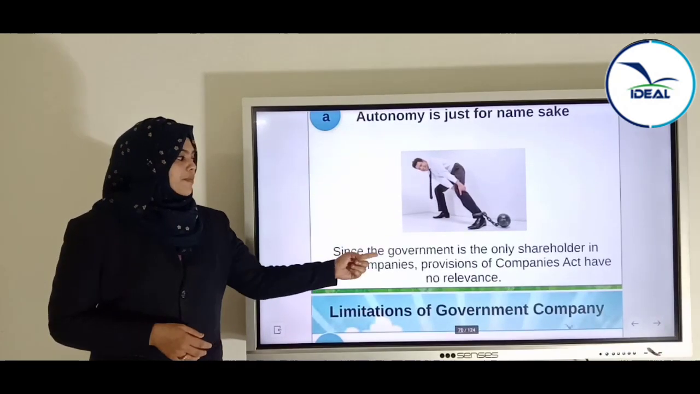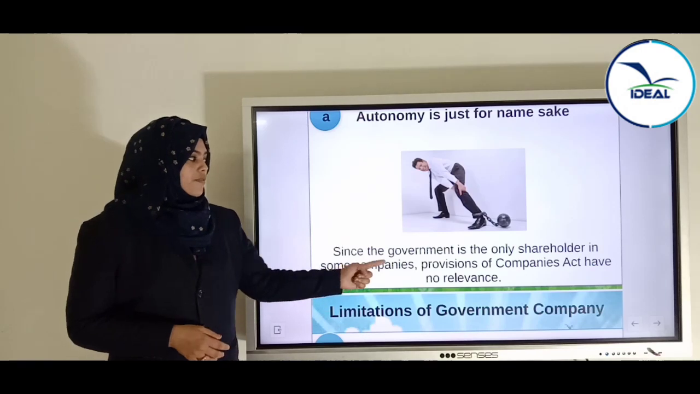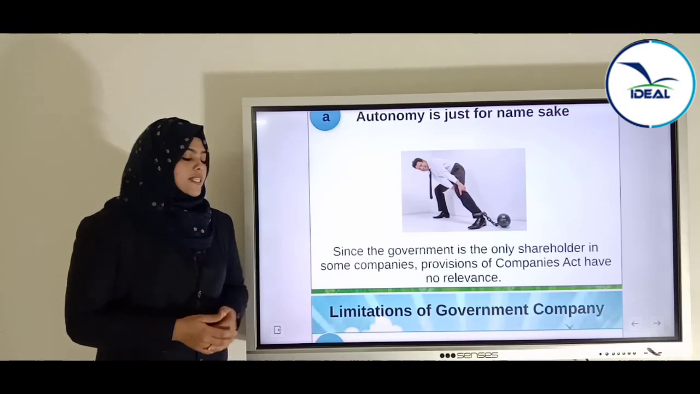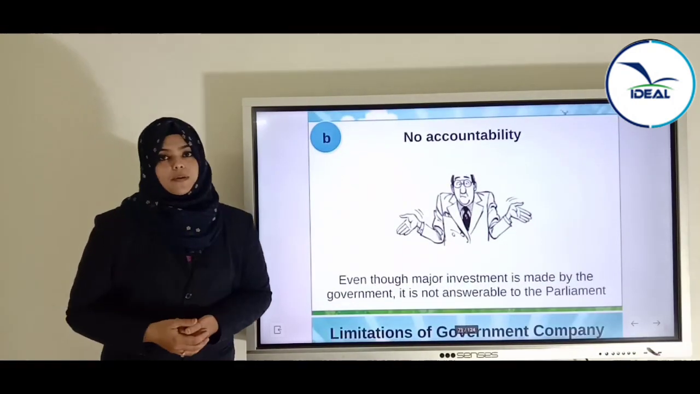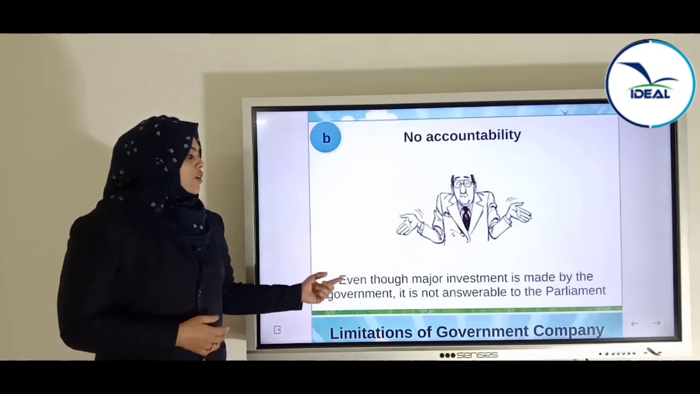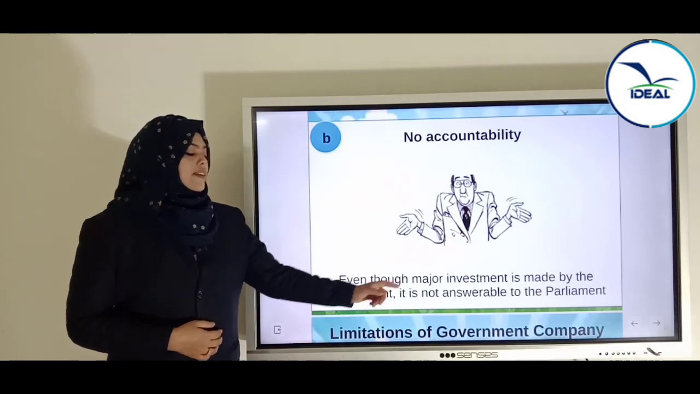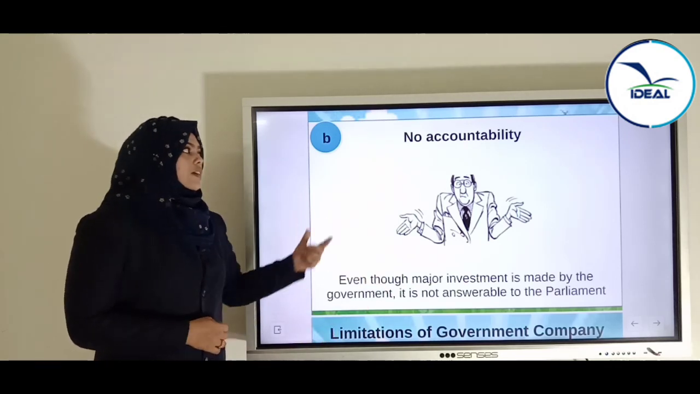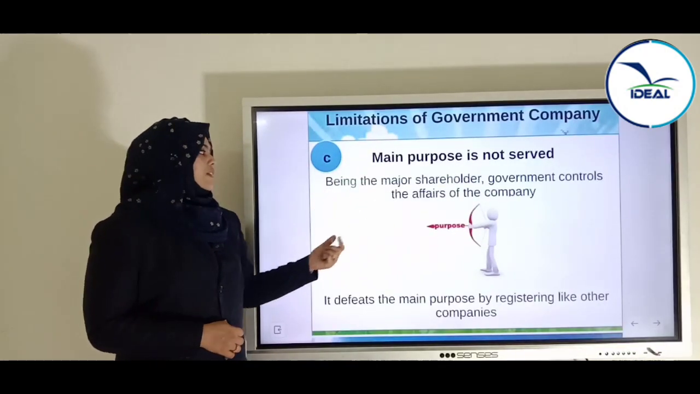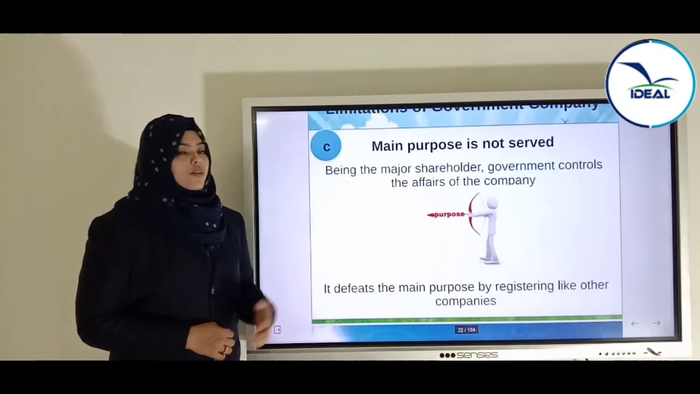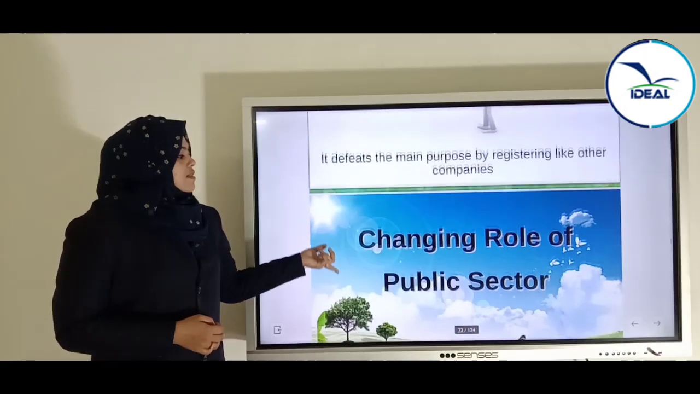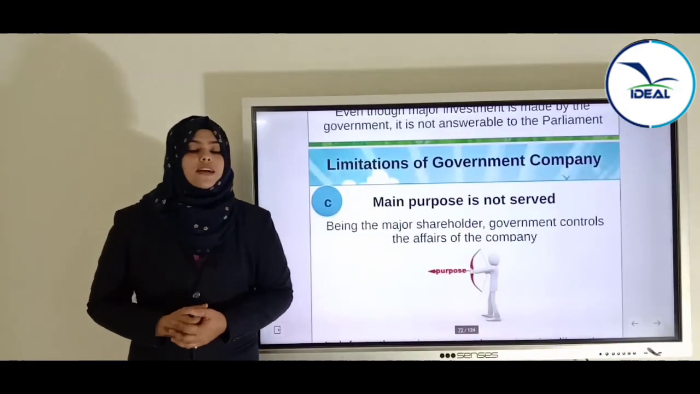Since the government is the only shareholder in some companies, provisions of the Companies Act have no relevance. Although there are provisions in the Companies Act, there will be government interference. Okay. Next one is no accountability. There will be no responsibility. That is, here the government is the major shareholder. Even though major investment is made by the government, it is not answerable to the parliament. Okay, so there is no accountability in a government company. And the last one is that the main purpose is not served. Being the major shareholder, the government controls the affairs of the company. It defeats the main purpose by registering like other companies. So these are the limitations of a government company.